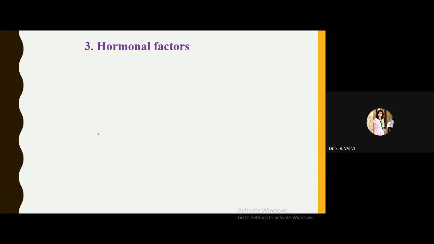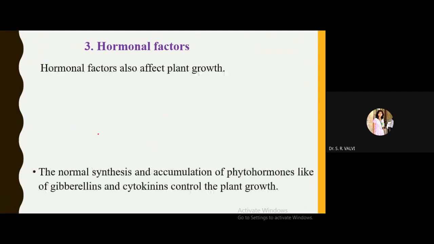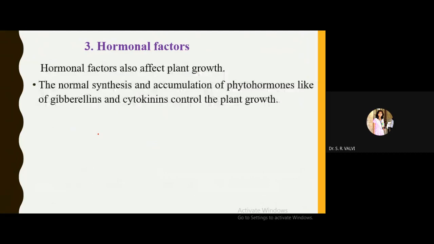The normal synthesis and accumulation of phytohormones like auxin, gibberellins, cytokinin control plant growth. For normal growth, we must have gibberellins and cytokinins, and these two are going to control our plant growth.